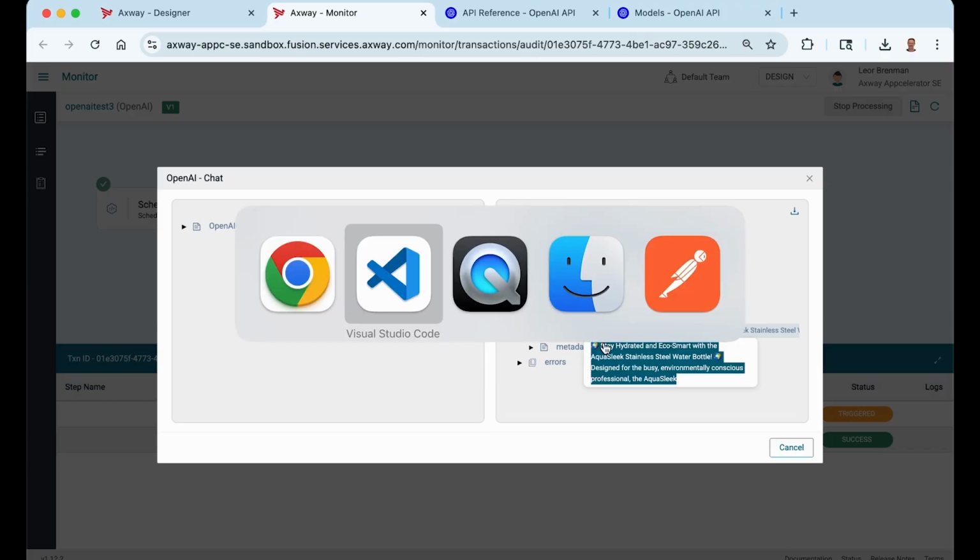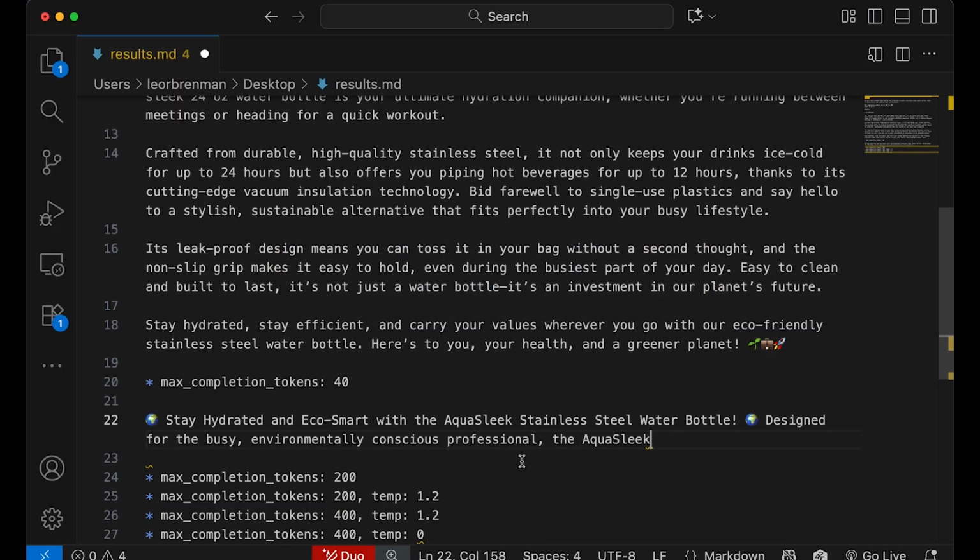So there it is. If I bring it here into my text editor, you can see: stay hydrated and eco-smart with the Aquasleek stainless steel water bottle, designed for the busy but professional. So it's making up even marketing names, but it got cut off in the middle.